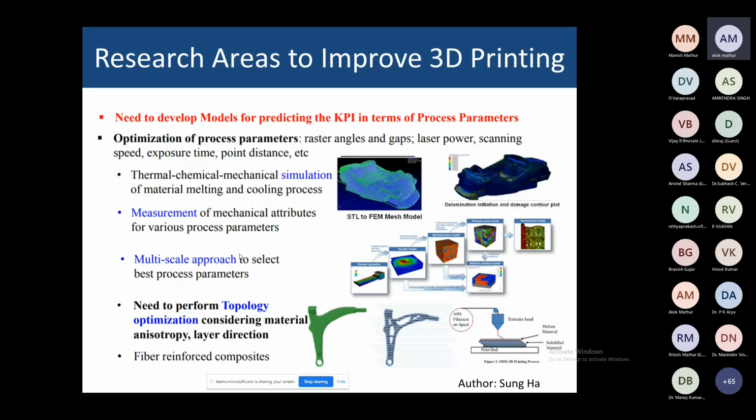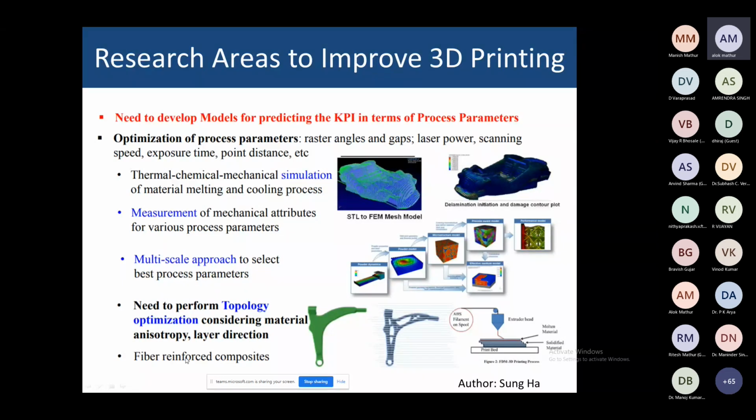Then we need to perform topology optimization. Nowadays we are talking about topology optimization. We can optimize structures that are not feasible in the conventional process, but we can do in the 3D printing process. You can see this solid bar developed, and here is an optimized bar. We can reduce the weight and still achieve maximum strength. We need to perform topology optimization considering the material anisotropy and layer thickness.